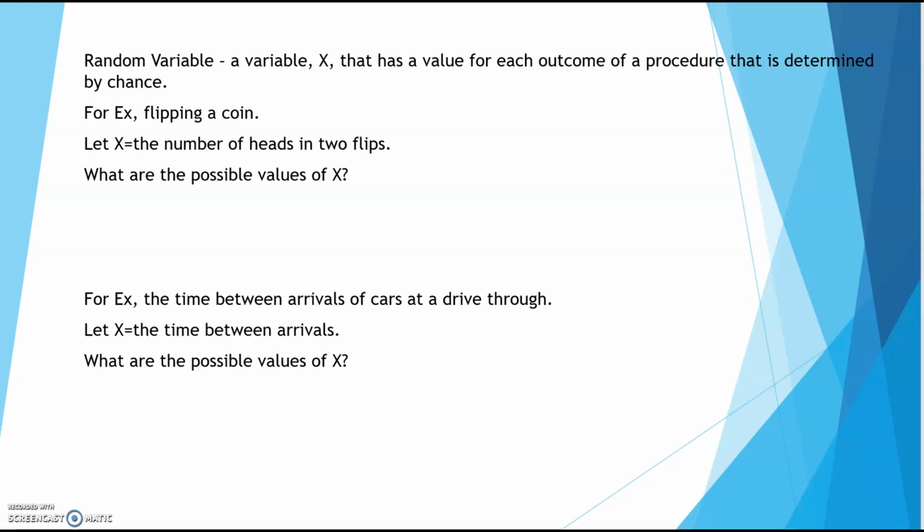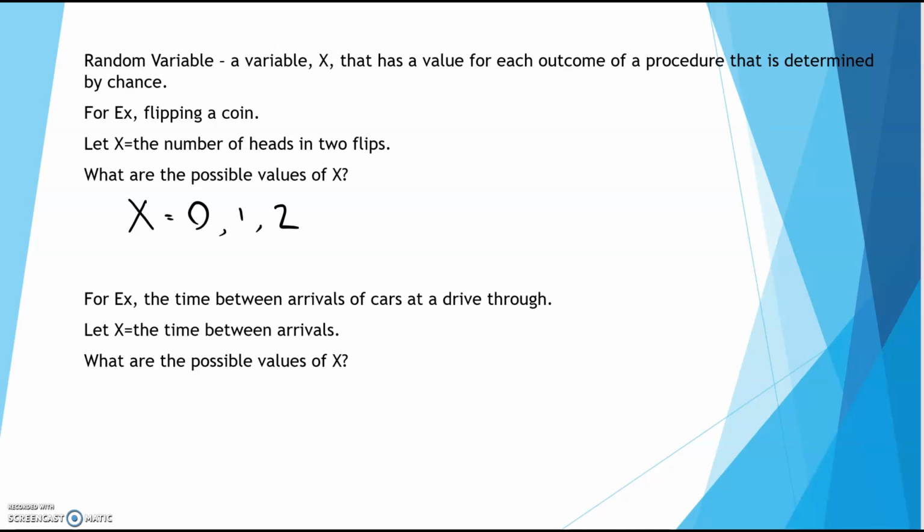So for example, if we are flipping a coin, we're going to let X be the number of heads that we see in two flips. So what are all the possible values that X could be? Or basically, in two flips, how many heads could you see? Well, if I flip this 2 times, they could both be tails, which means there would be no heads. If I flip it 2 times, it could be 1 tail, 1 heads, or both of them could be heads. So all the possible values could be 0, 1, or 2.